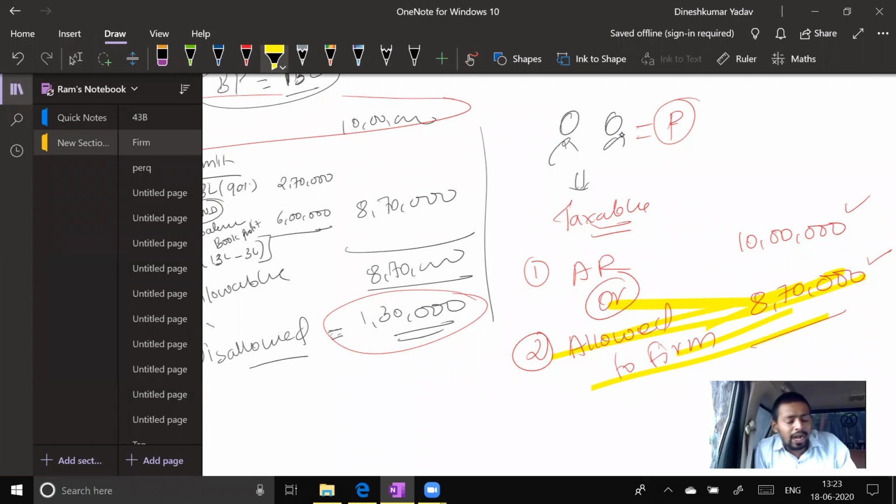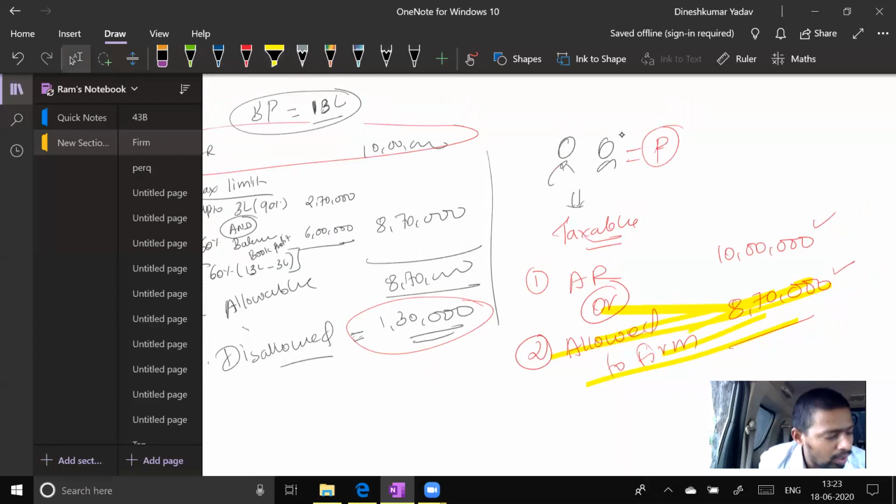Why are you giving a deduction of only 8,70,000? Why are you taxing only 8,70,000? Why not 10 lakh rupees? What is the logic? Possible logic? Come on, tell me. I have only 4 minutes left.